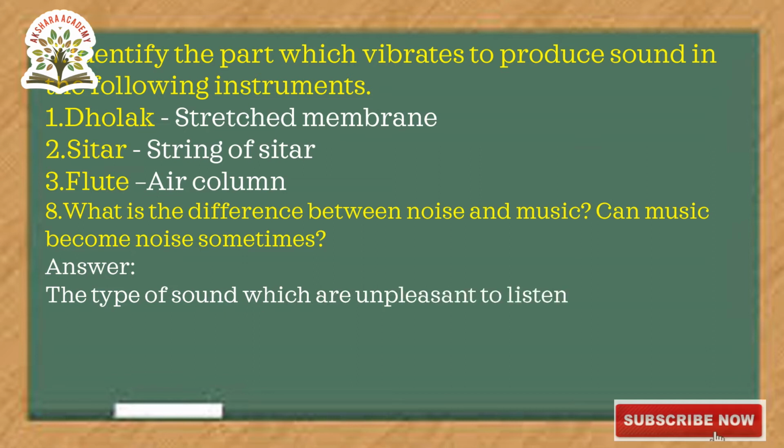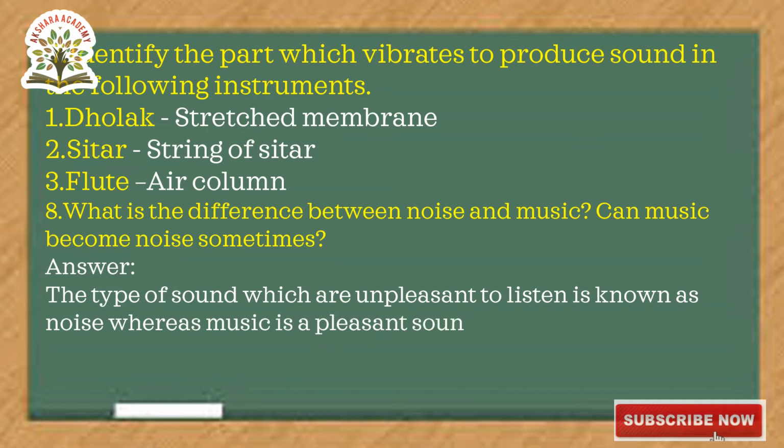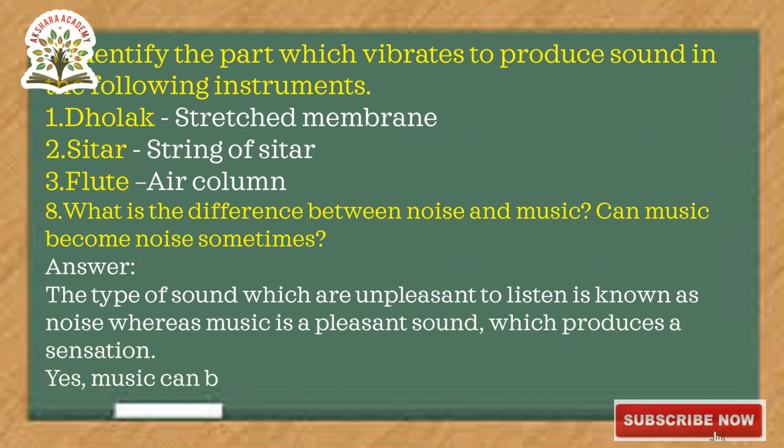So in dholak, the membrane produces the vibrations. Those vibrations produce sound. So the part in the dholak is the membrane. In dholak, the vibrating part is the stretched membrane.